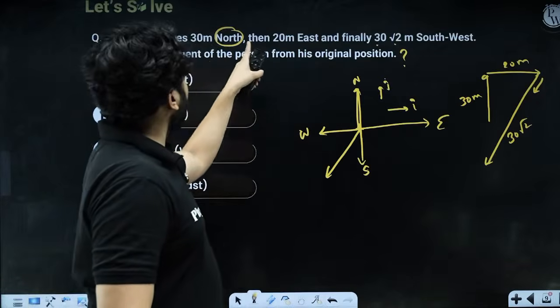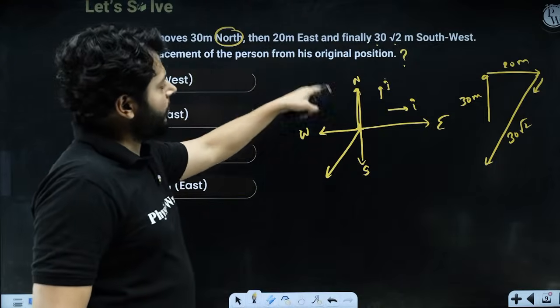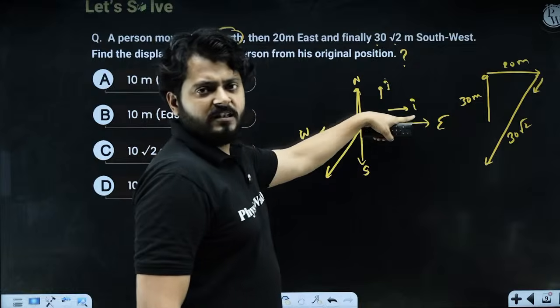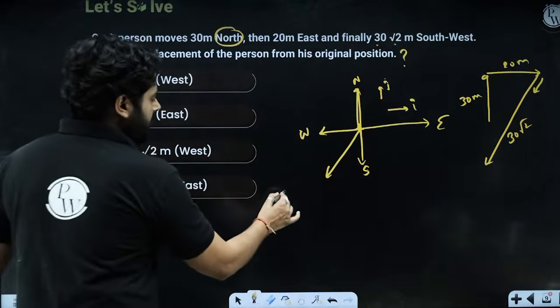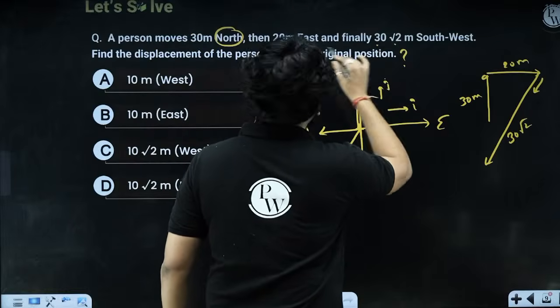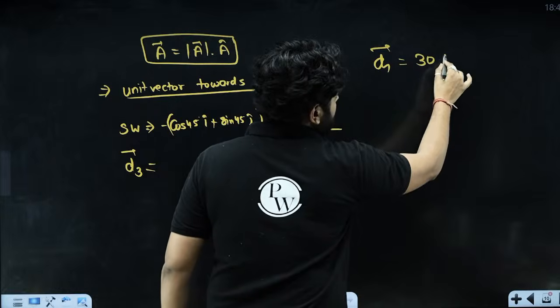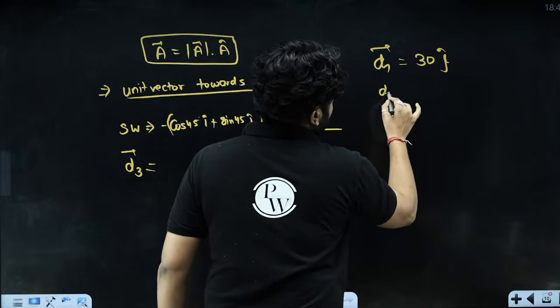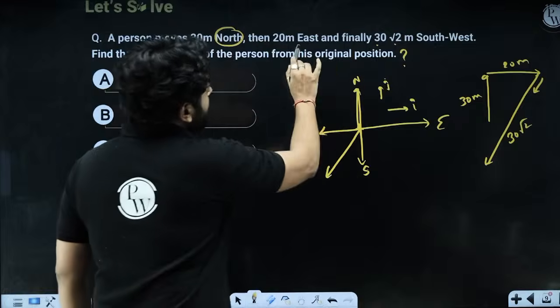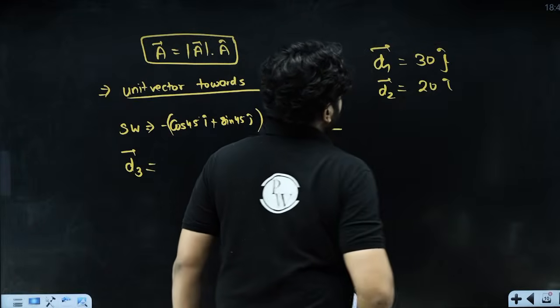d1 is 30 meters towards north. So d1 is 30 j cap. Displacement 2 is 20 meters towards east, 20 i cap, right? This is d1, the vector of 30 meters towards north. North is j cap, right? d2 is 20 meters towards east. So 20 times i cap, right? East means i cap.